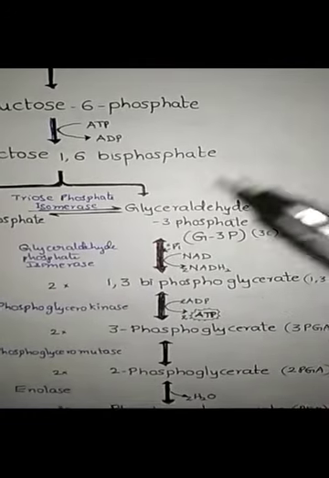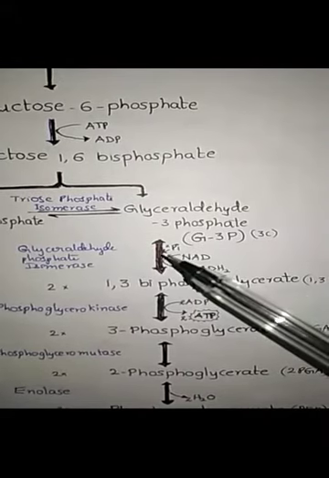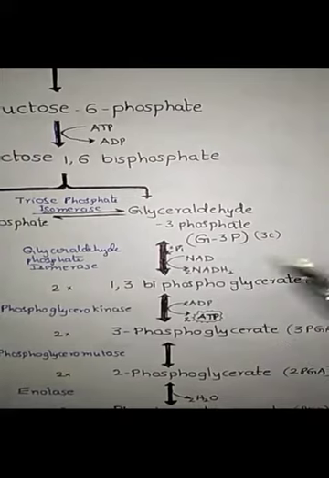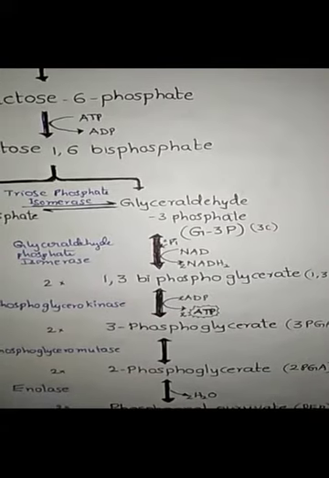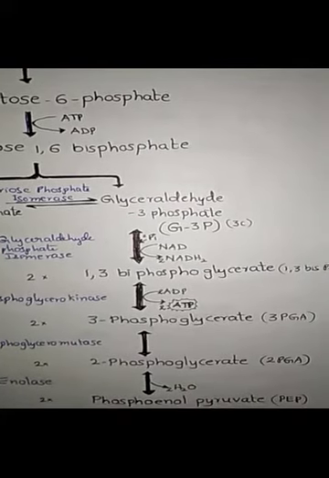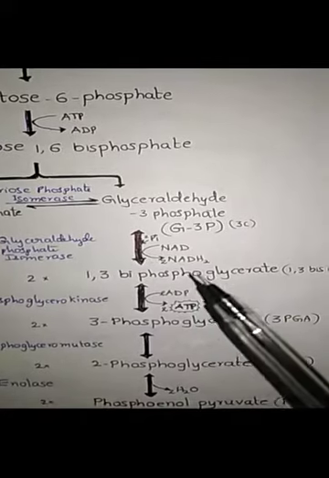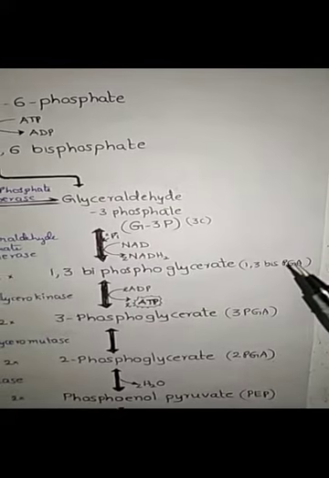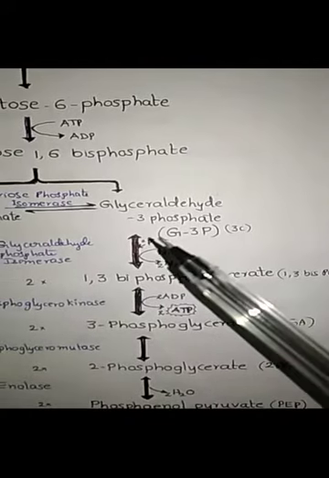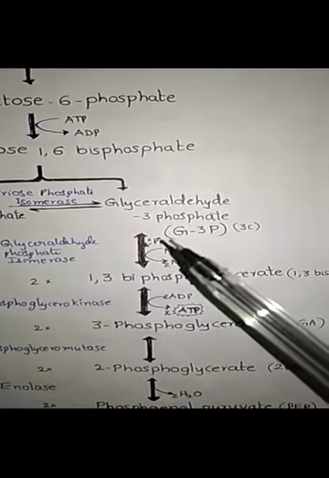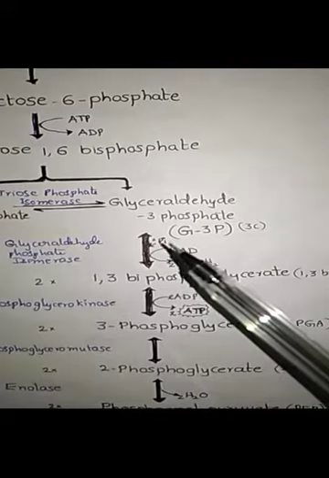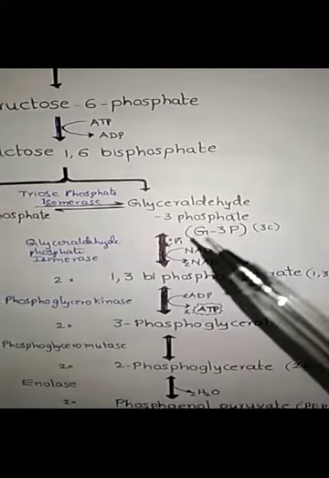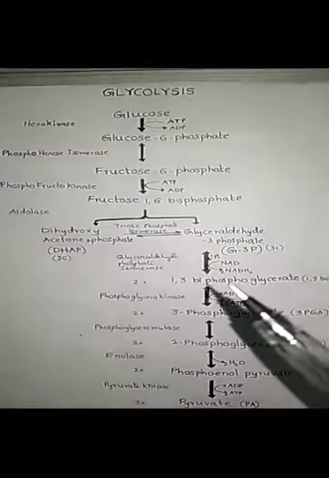In this step, G3P accepts inorganic phosphates from the cytoplasm to form 2 molecules of 1,3-bisphosphoglycerate or 1,3-bis-PGA. So this phosphorylation step is non-enzymatic. It is the one and only non-enzymatic reaction in glycolysis.